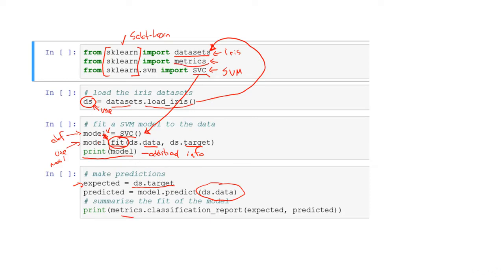Print the metrics. Remember, we brought metrics in up here. Now it's time to use it. And inside the metrics is this classification report where it compares these two things, the expected and the predicted outcomes of the model.